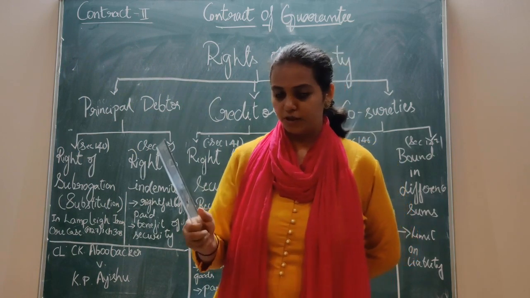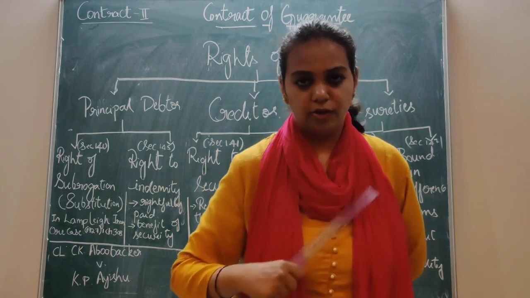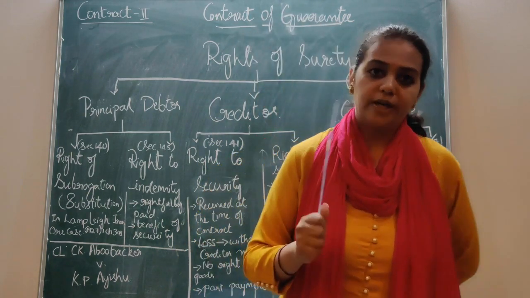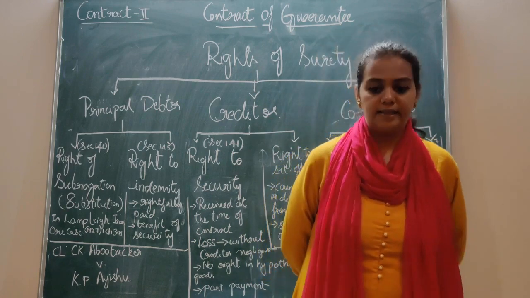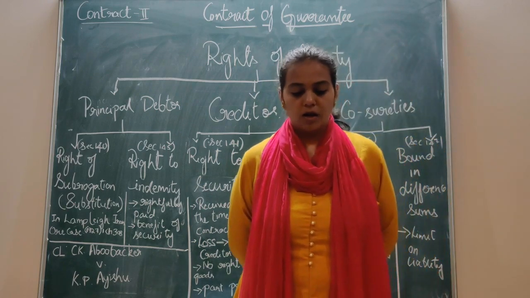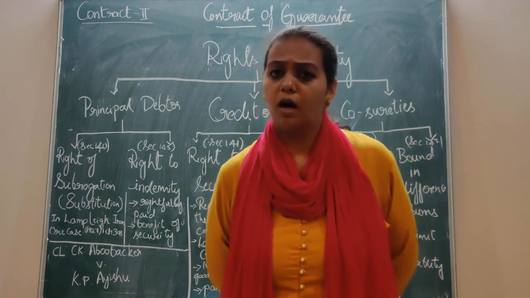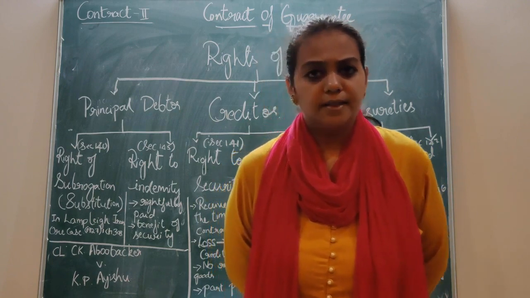He gives that furniture to A and says, in case of my failure of payment, you can recover it. And there is also a surety for this transaction, C. So all these three parties are there. Now they enter into a contract, and what happens? The principal debtor fails in making the payment.